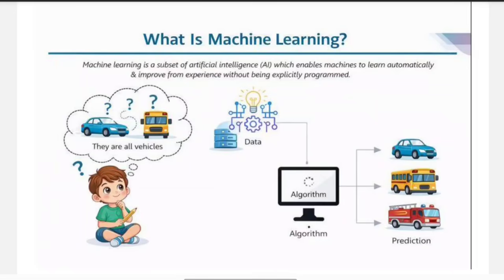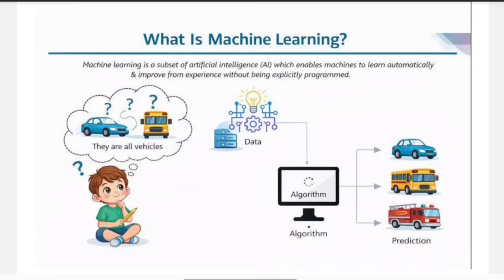So if you see in this particular slide, you can see a small child who's looking at different vehicles like car, bus or fire truck, right? At the beginning, the child does not know the difference between them. For the child, everything may look the same way. When you are a child, if I say this is apple, this is tomato, everything looks the same color, and you think of everything as apple or tomato or some other thing.